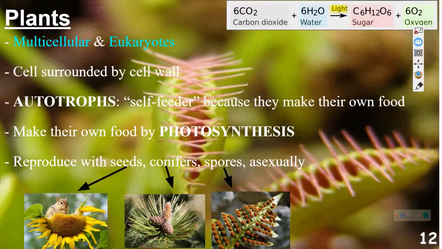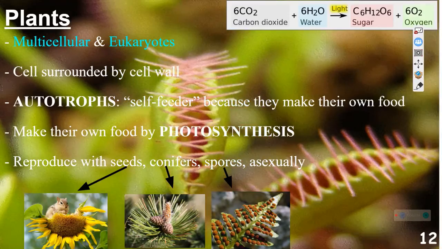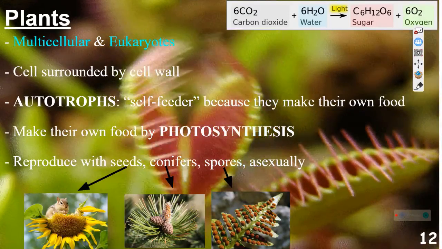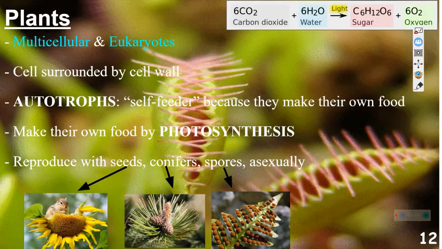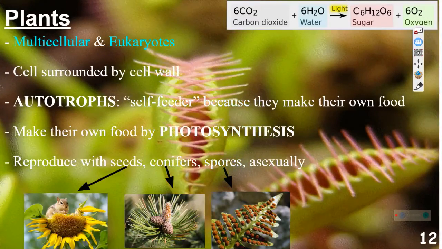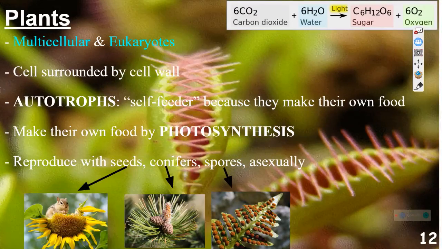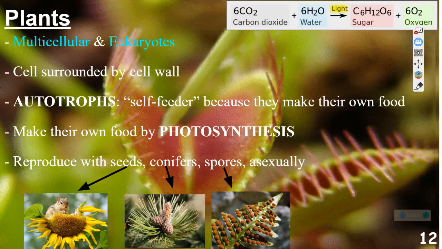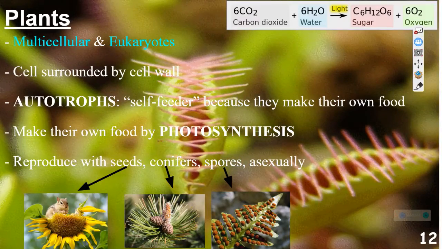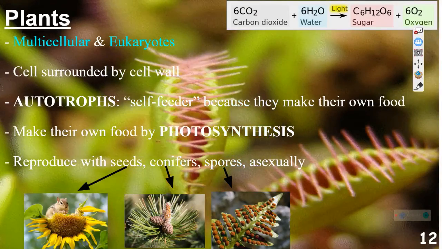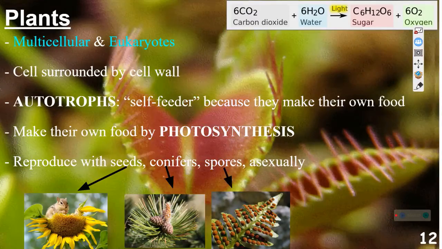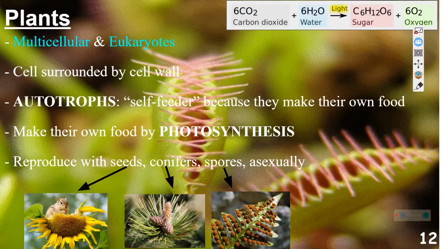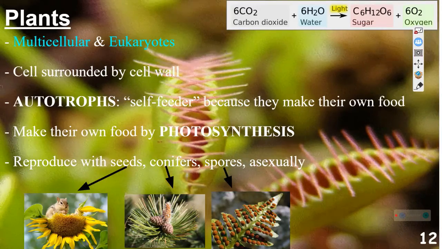The next kingdom we're going to look at very quickly are plants. And plants, again, are also multicellular and they're also eukaryotes. Because, again, even though their cells look slightly different than animal cells, they still have a nucleus and they still have the DNA inside of that nucleus. But now plants have something that we don't in our cells, and one of them is going to be a cell wall. We have a cell membrane, plants have a cell membrane, but plants have a cell wall that surrounds their cells that helps give them their structure and their rigidity.